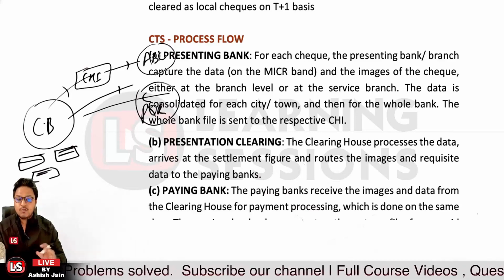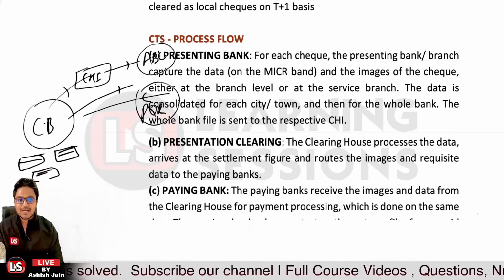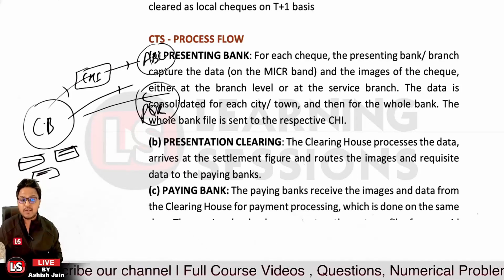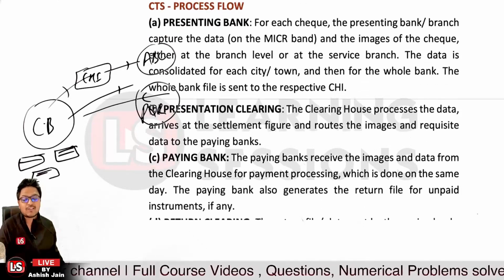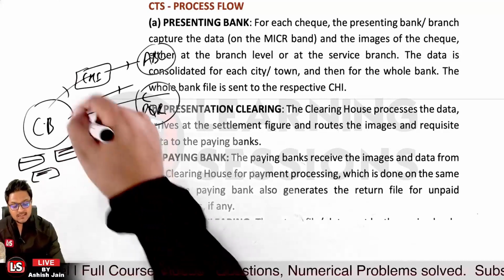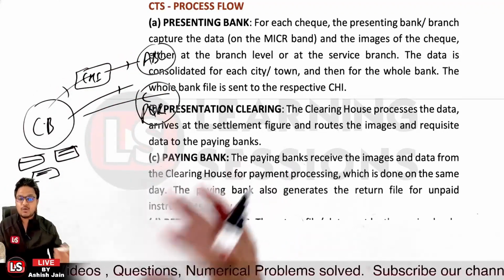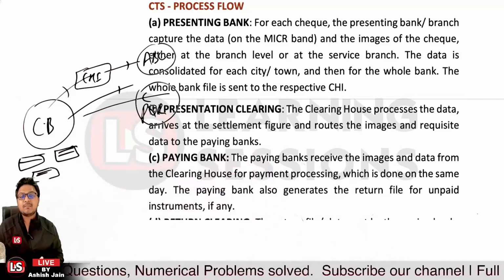Now CHI will be transmitting the data related to the check and further relevant data to ABC bank, that is the paying bank over here, and this is done on the same day. Like if the data is submitted to CHI today, then the data from CHI to the paying bank will be submitted the same day.